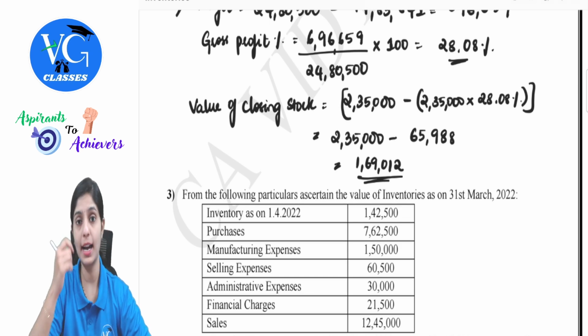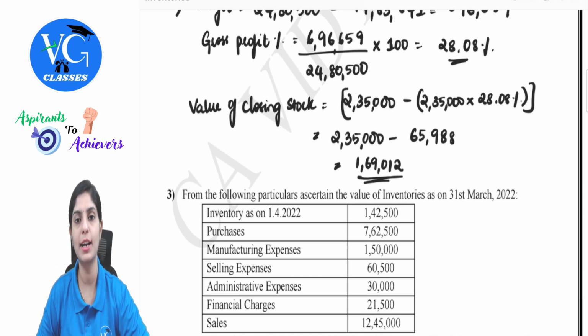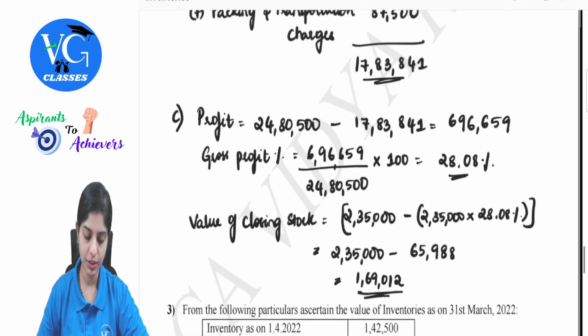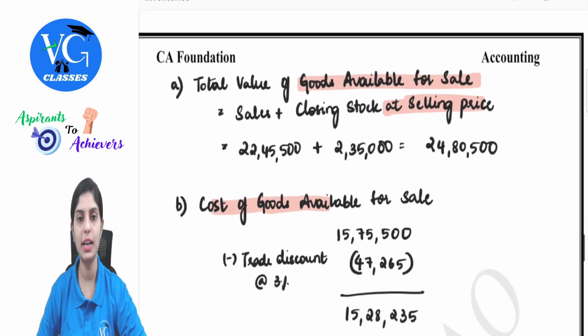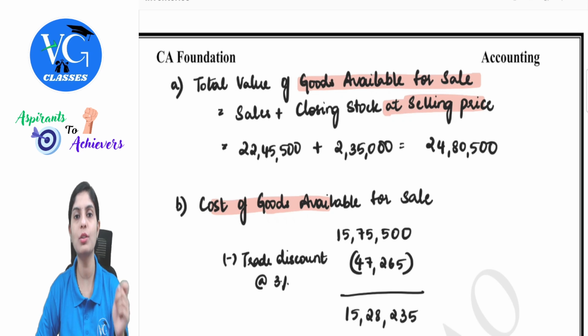I hope you easily understood the way of solving under adjusted selling price method. Just follow 3 steps, guys. That is, first find total value of goods available for sale. That is nothing but your sales, which is already done. Then closing stock at selling price. Take the addition of both.